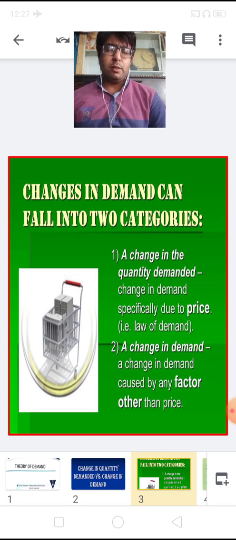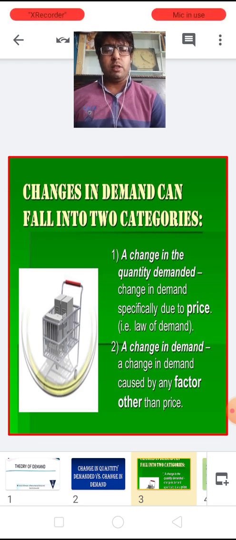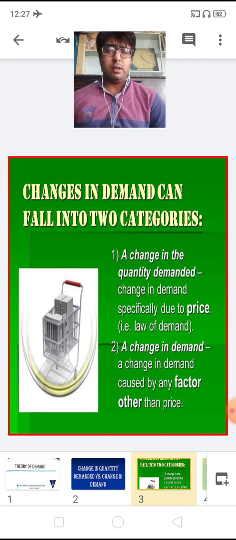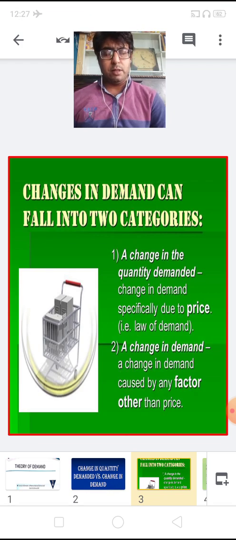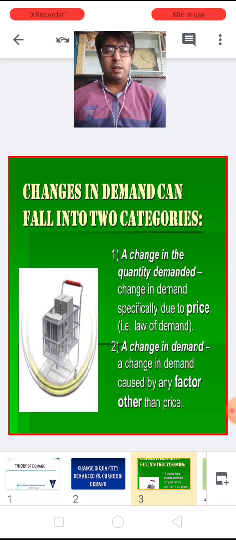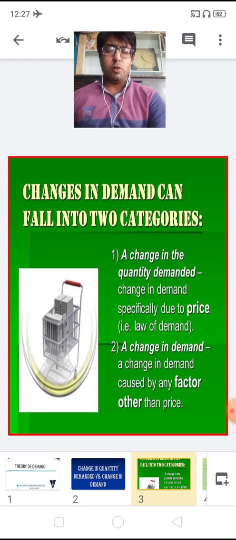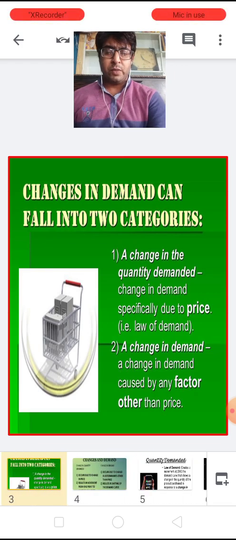And when the quantity demanded of the commodity changes due to change in any factor other than the own price of the commodity, it is known as change in demand.